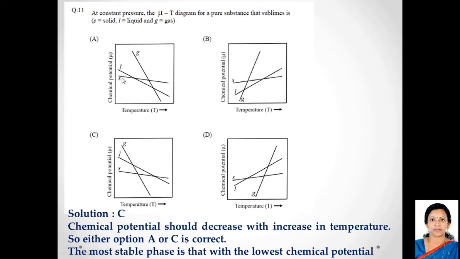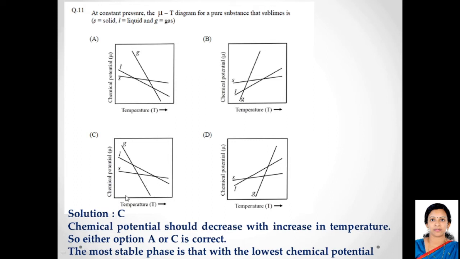Before this point, the chemical potential for the solid phase is the smallest, and after this point, the liquid phase shows the smallest chemical potential. That means that phase is more stable. Moving forward, as we increase the temperature, we reach another point after which the gas phase line shows the least chemical potential. That means after this point, the gas phase is the most stable. That means this is the boiling point. So we see clearly that from the solid phase, the substance moves to the liquid phase, and then to the gas phase.